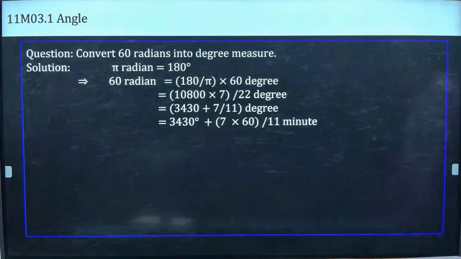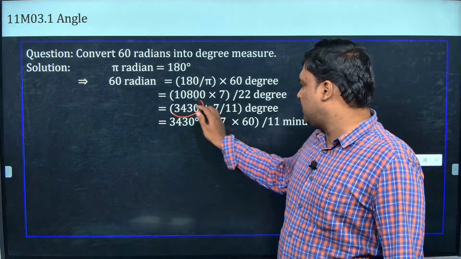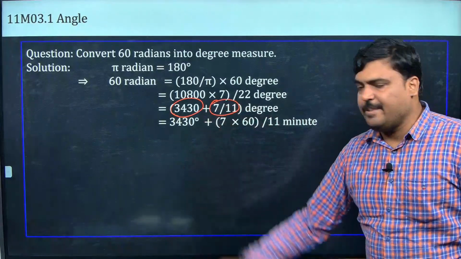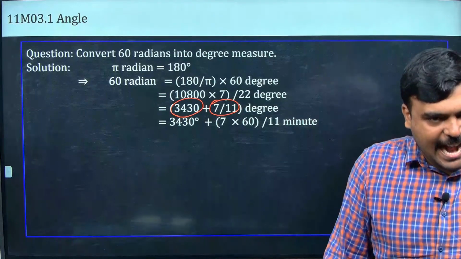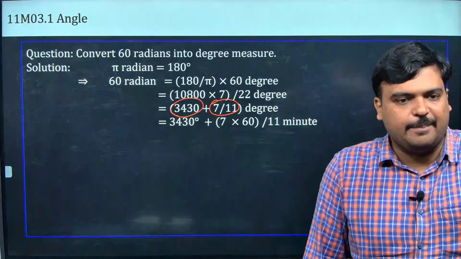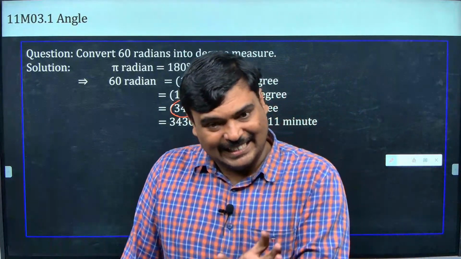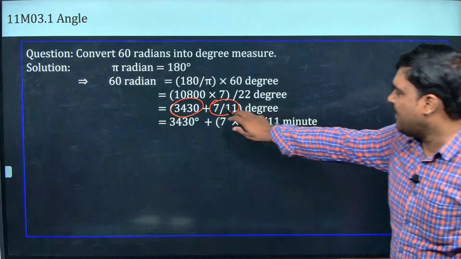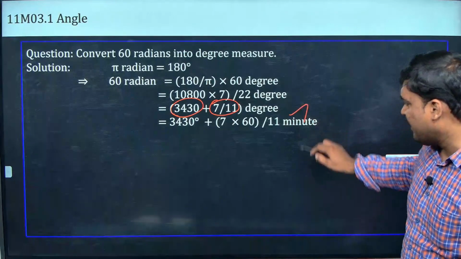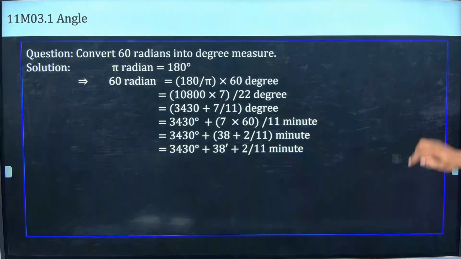Now our work begins. So I come to know what I have got: 3430 plus 7/11 degree. Do you understand why I have kept this plus 7/11? Because I take the complete angle in degrees, and from that complete angle, the remainder I sub-classify into minutes and seconds. So 7/11 degree is remaining. That 7/11 I am going to multiply with 60 to convert into minutes. After I do that, what do I do? Just what is the remainder in it?